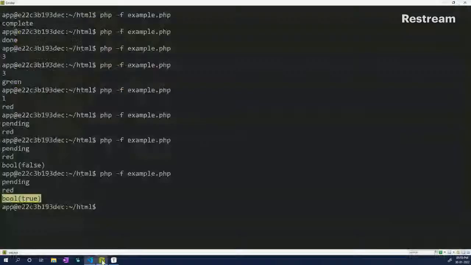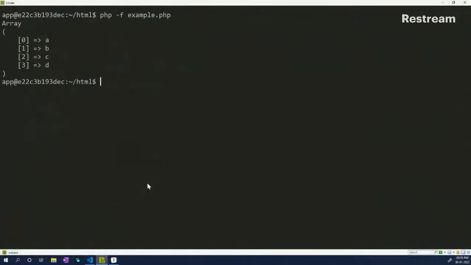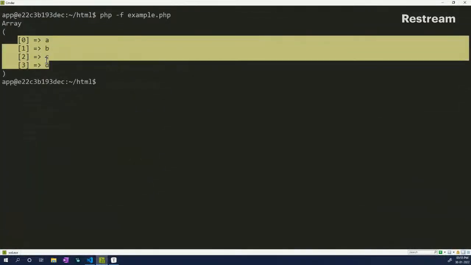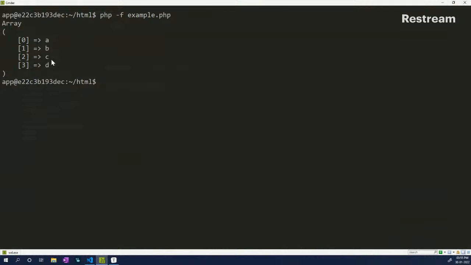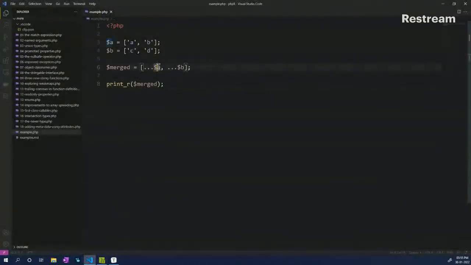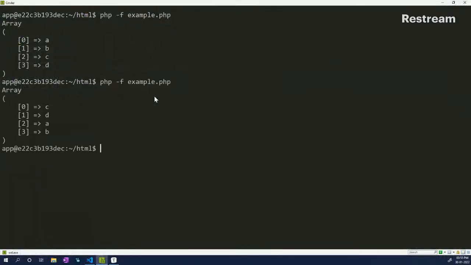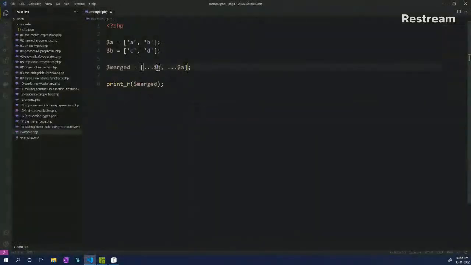Okay, so now if I run this code, you will see that they have been merged together. So we have A, B, C, and D. We have A first and then B getting merged into A. If you want it in a different order, you can pass in a different order, save it, and you will see that CD is merged first, and then A and B are merged together. So it depends on the order in which you pass it, right?